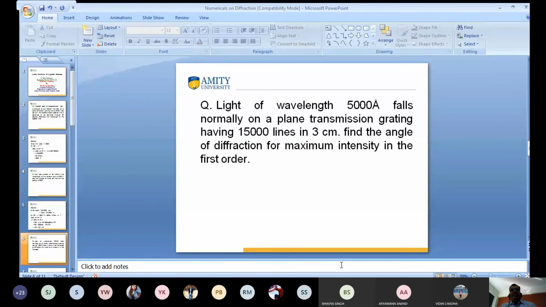What is being asked in the question? Angle of diffraction. Yes, very good, Shabazz, very good. Theta. Then you calculate the value of angle of diffraction. Tell me the answer. You know all the values. Tell me the value of theta.